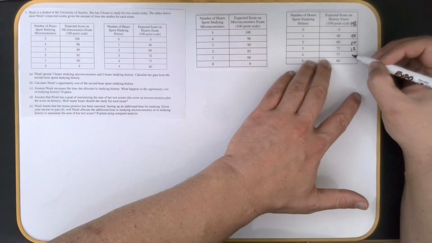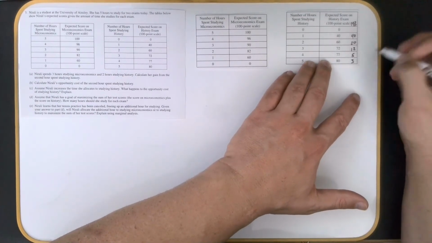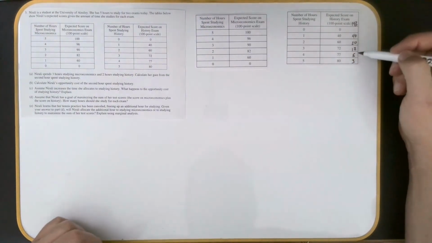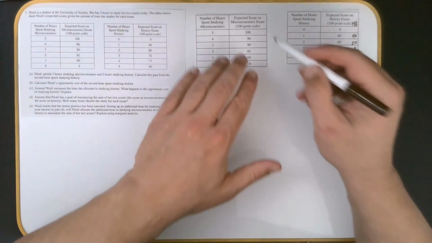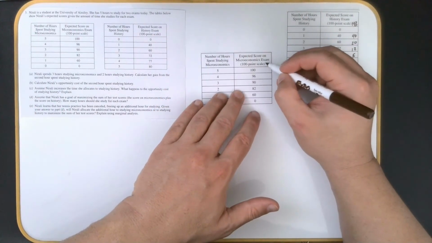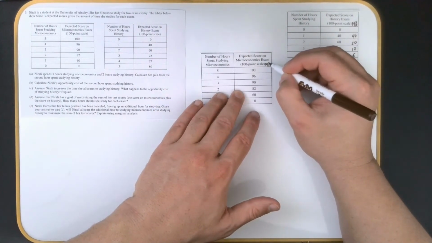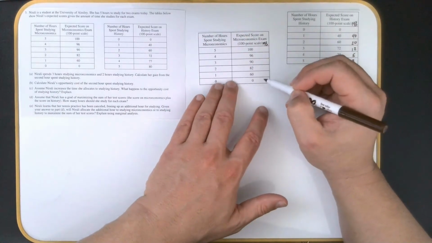The next hour was only worth 5, and that last hour was worth 3. So you can kind of see the diminishing marginal benefit. And since we just did that here, I want to go ahead and do that here as well. So I'm going to put an MB right here, and we'll just put that list. And I'm going to start from the bottom.